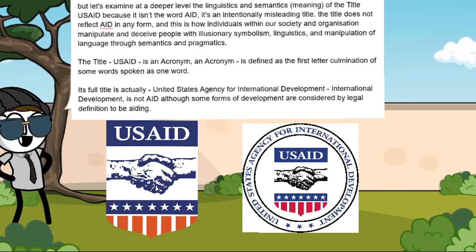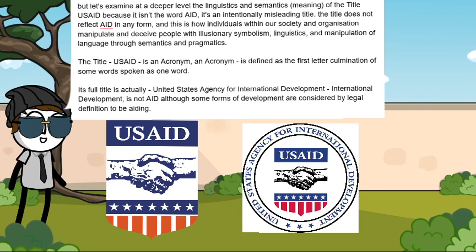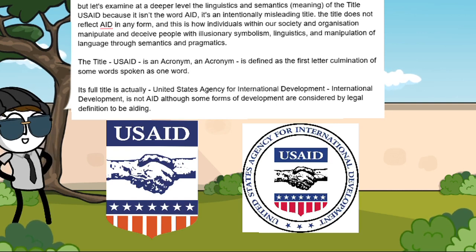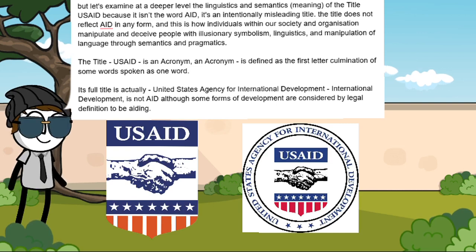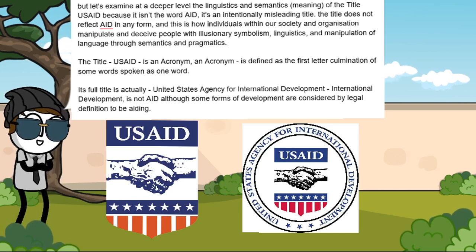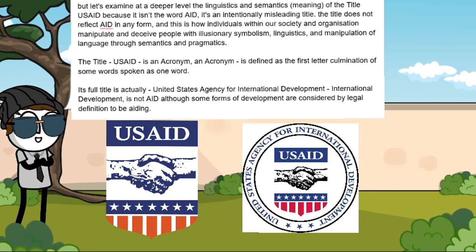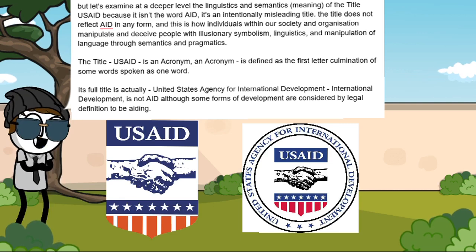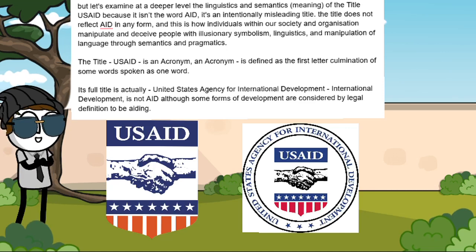The title does not reflect aid in any form, and this is how individuals within our society and organisations manipulate and deceive people with illusionary symbolism, linguistics, and manipulation of language through semantics and pragmatics. The title USAID is an acronym. An acronym is defined as the first letters of some words, combined and spoken as one word. Its full title is actually United States Agency for International Development. International development is not aid, although some forms of development are considered by legal definition to be aiding.